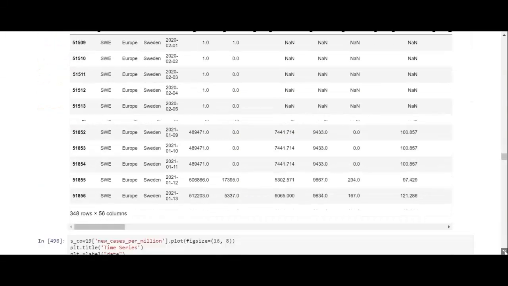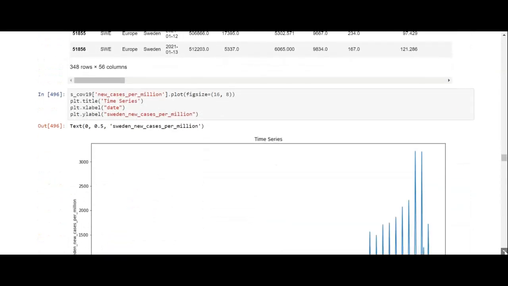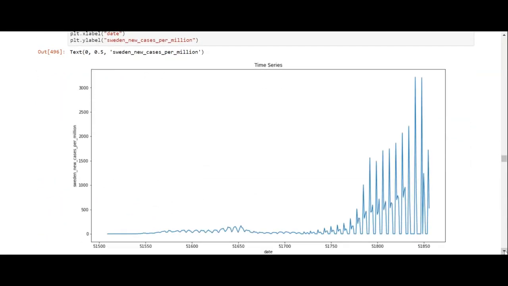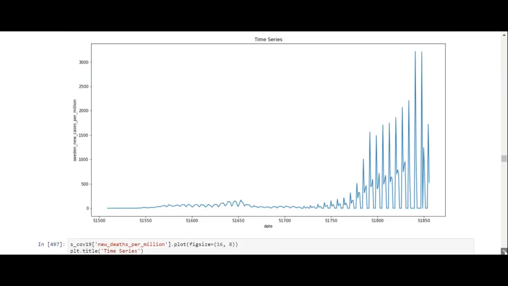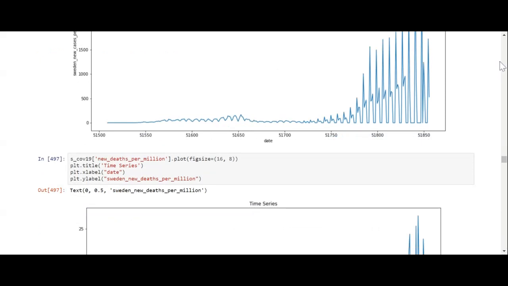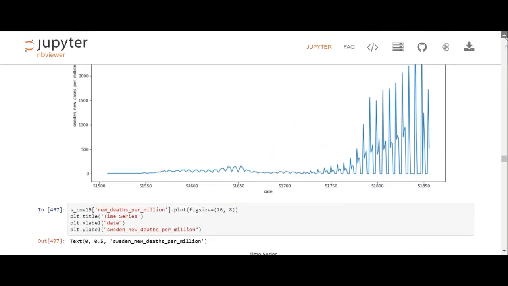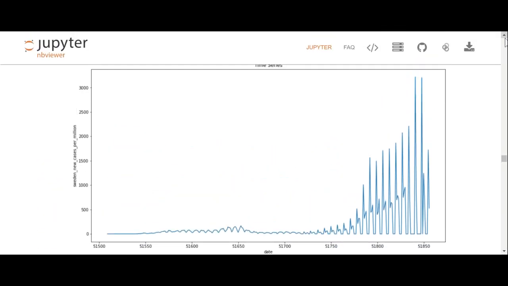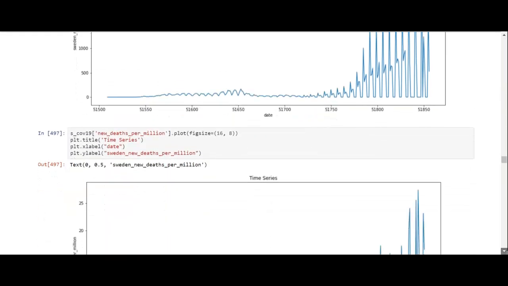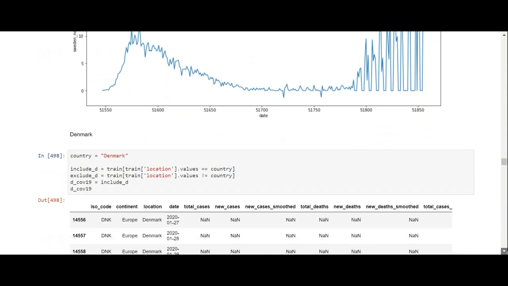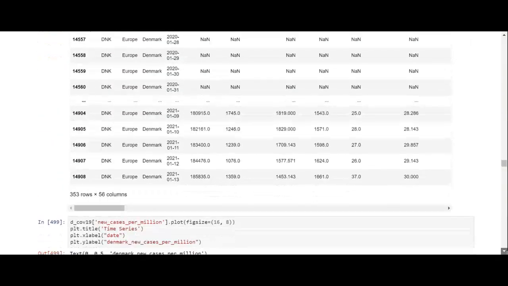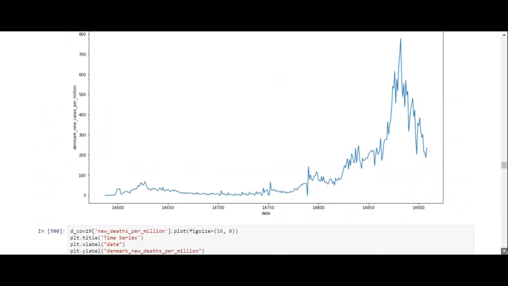We've got Sweden. Now, Sweden didn't have a lockdown, and because of that, they had a lot of deaths. I don't know if they're going to go through a lockdown, but I know previously they didn't. So you can see they've had a lot of new cases and new deaths because they didn't impose a lockdown. We've got Denmark, which is a neighbor of Sweden.